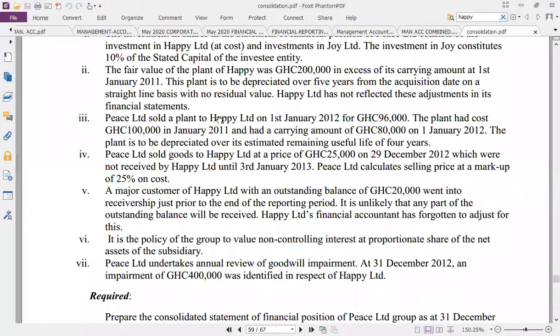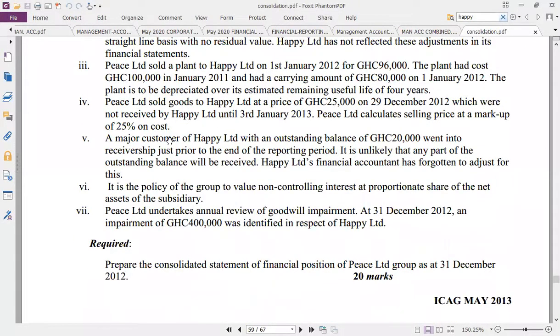Okay. And look for this: sold goods to Happy Limited at the price of what? 25,000 on 29th December 2001. So for 29th December, I'm sure all the goods are still there, which were not received by Happy Limited until 10th January 2013. This limited calculates selling price at a markup of what? 25% on what? Cost. Good.